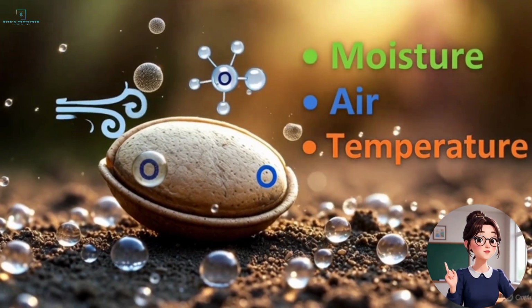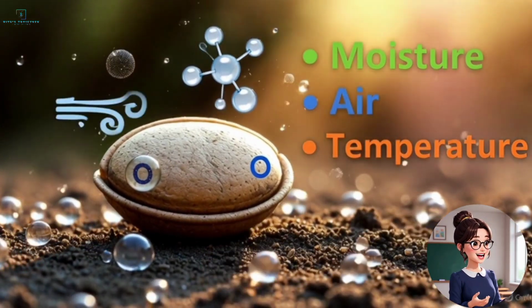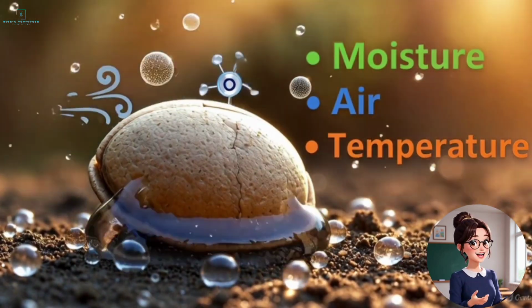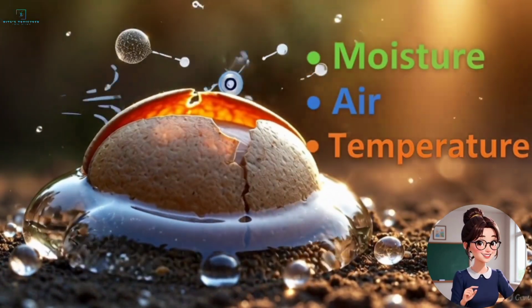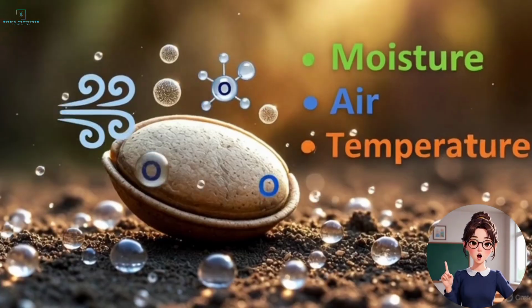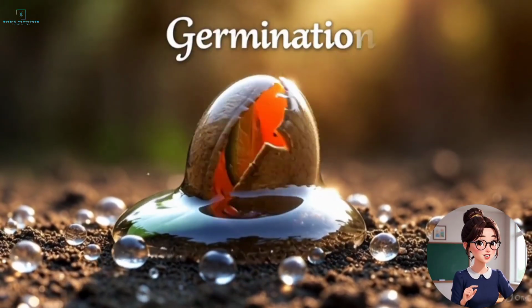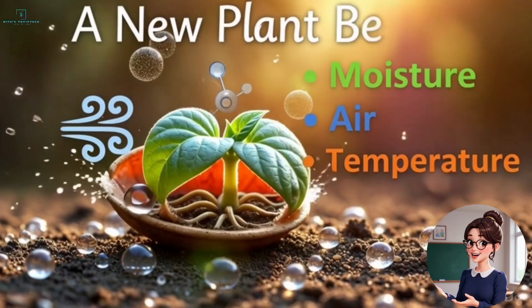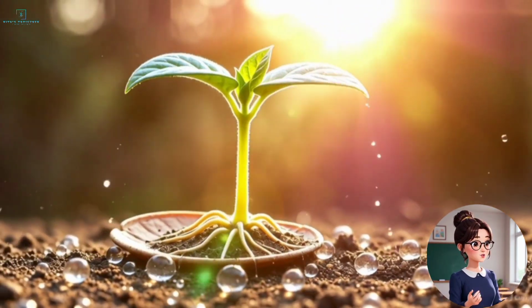When a seed gets proper moisture, air, and temperature, it starts to grow. The seed coat breaks, the radicle grows downward forming the root, and the plumule grows upward forming the shoot. This process is called germination. It marks the beginning of a new plant life.